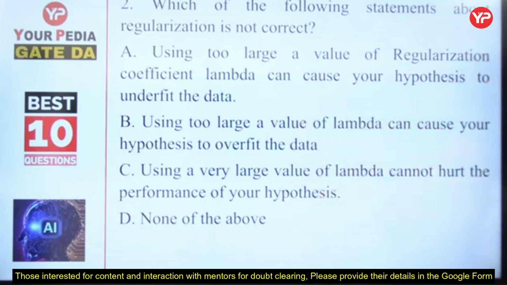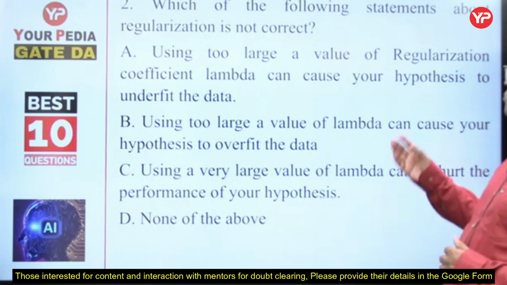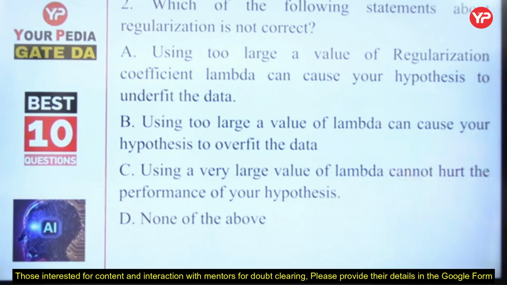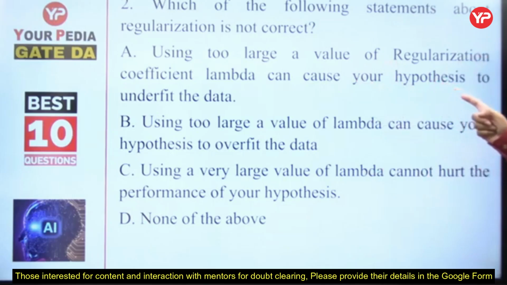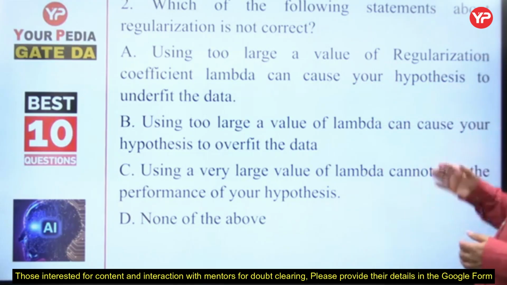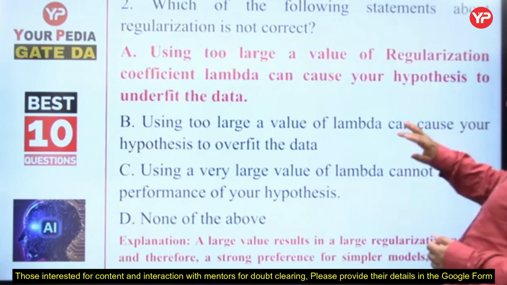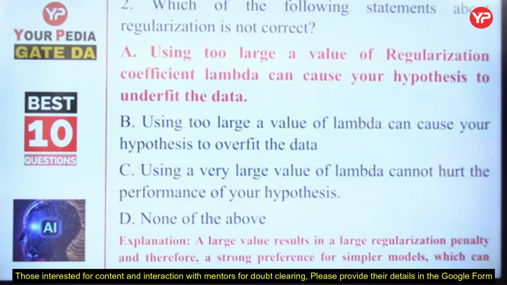That's the correct answer. Using too large a value of lambda can cause your hypothesis to overfit the data? No, that's not the question. No overfit. Using a very large value of lambda cannot hurt the performance of the hypothesis? No, it will hurt. It will underfit. It will punish complex models. That's how the underfitting starts after regularization. So using too large a value of regularization coefficient lambda can cause your hypothesis to underfit the data.